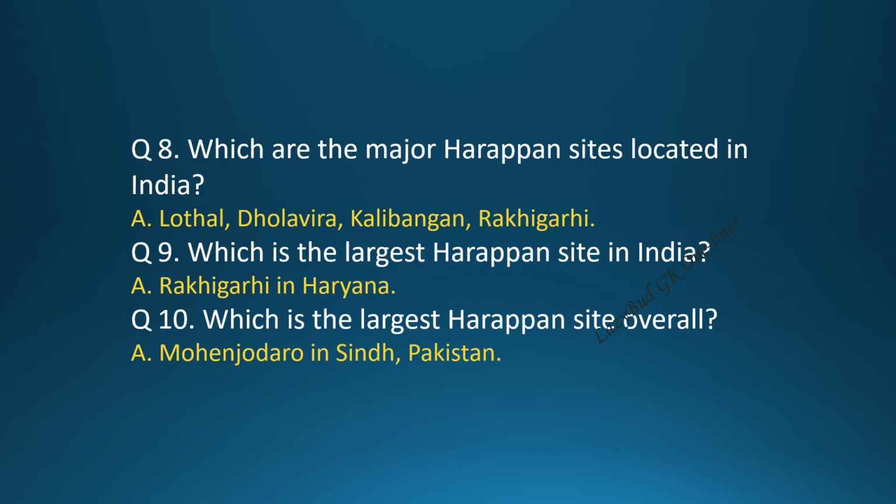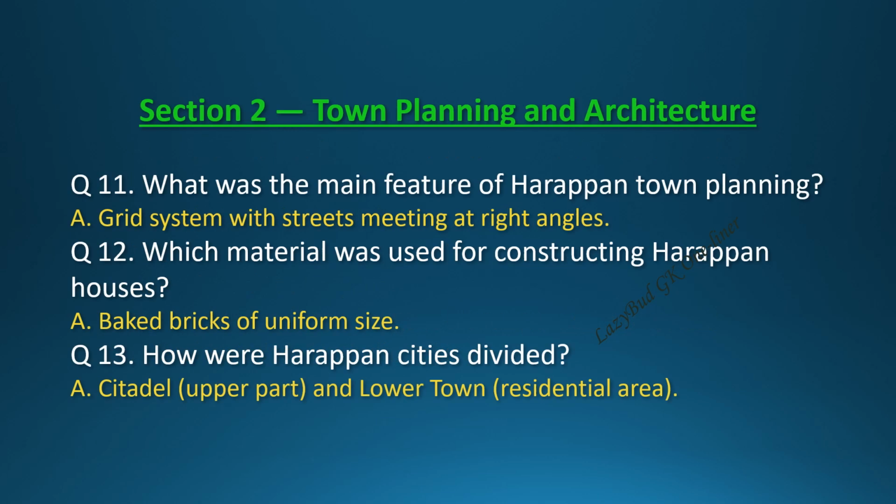Question 9. Which is the largest Harappan site in India? Answer. Rakhigarhi in Haryana. Question 10. Which is the largest Harappan site overall? Answer. Mohenjo-daro in Sindh, Pakistan. Section 2, Town Planning and Architecture. Question 11. What was the main feature of Harappan town planning? Answer. Grid system with streets meeting at right angles.